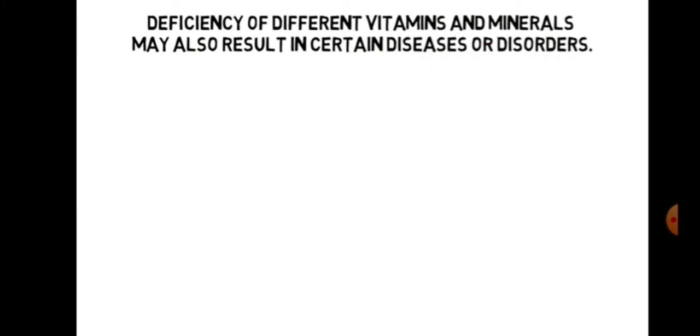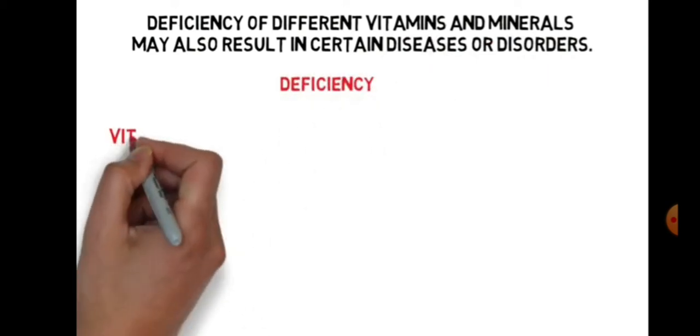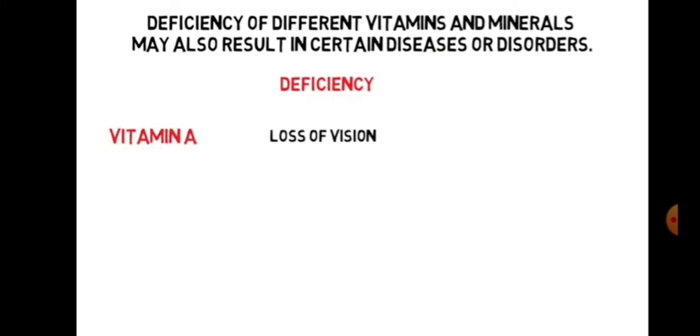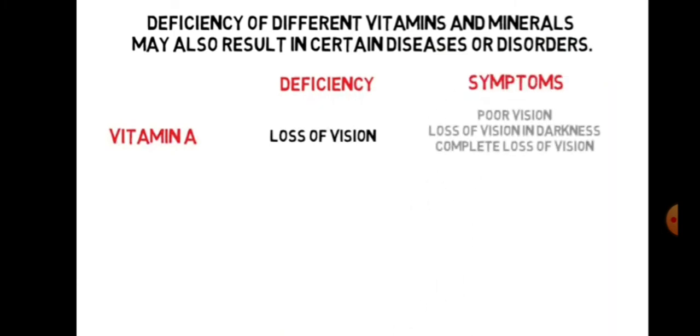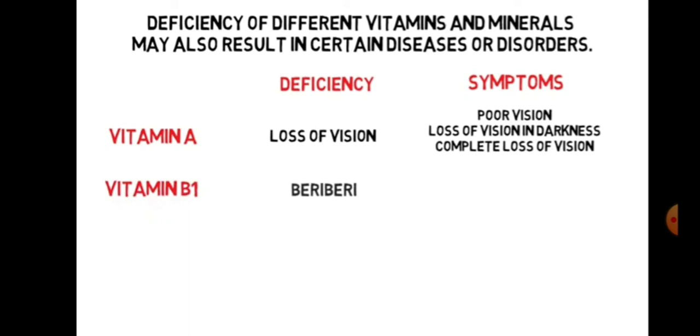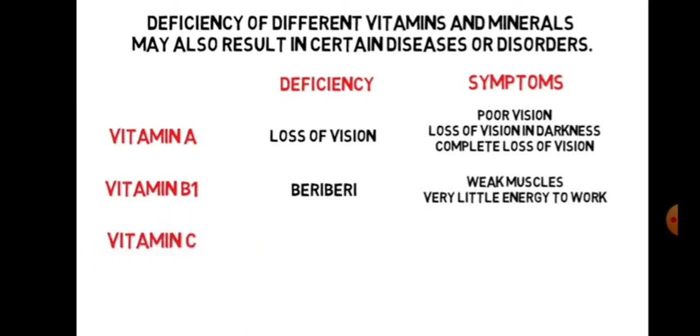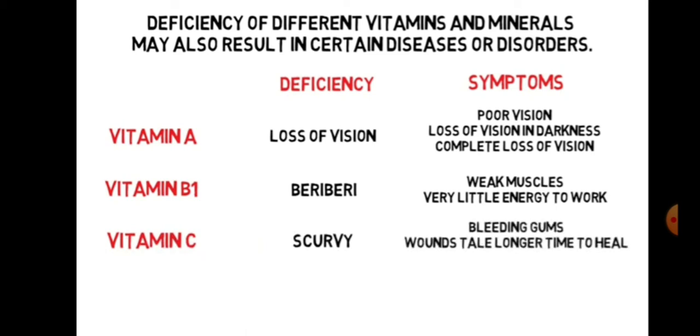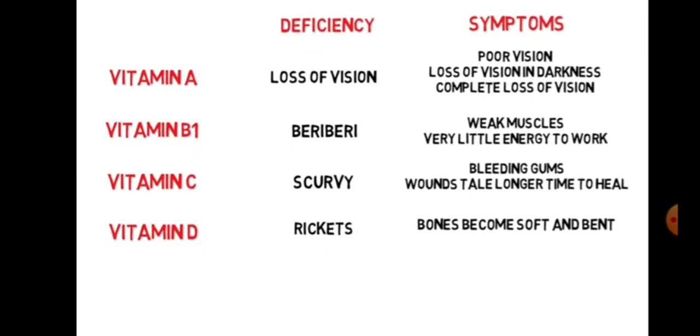Some of these are mentioned in the table. Deficiency of vitamin A causes loss of vision. The symptoms are poor vision, loss of vision in darkness, sometimes complete loss of vision. Deficiency of vitamin B1 causes beriberi. The symptoms are weak muscles and very little energy to work. Deficiency of vitamin C causes scurvy. Symptoms include bleeding gums, and the wounds take longer time to heal. Deficiency of vitamin D causes rickets. The symptoms are bones become soft and bent.